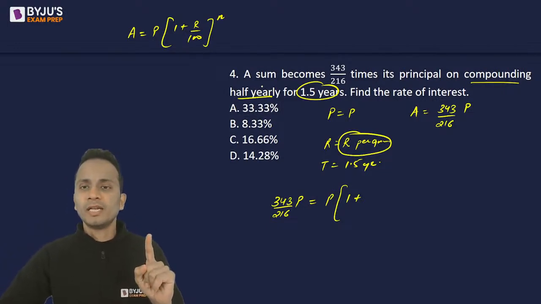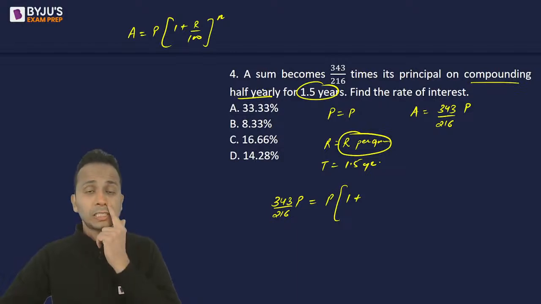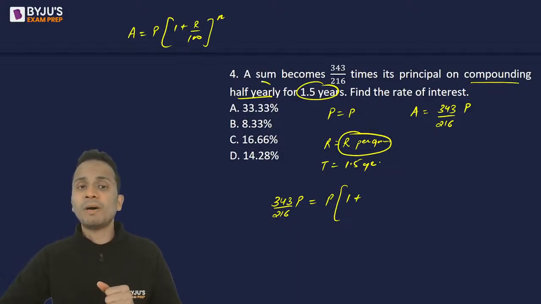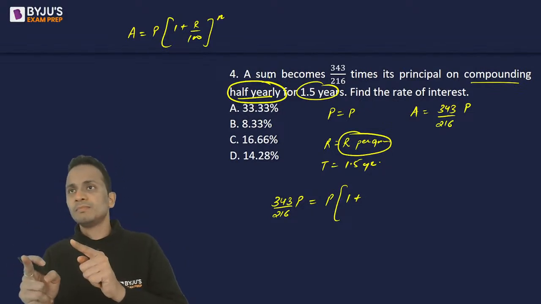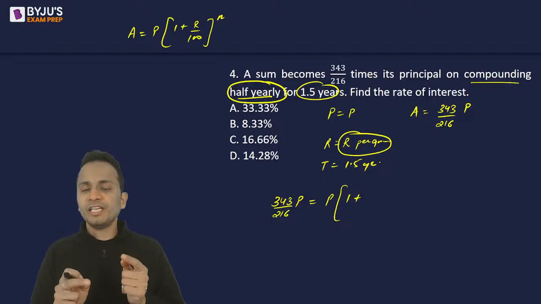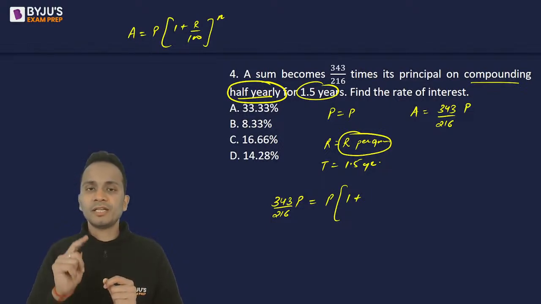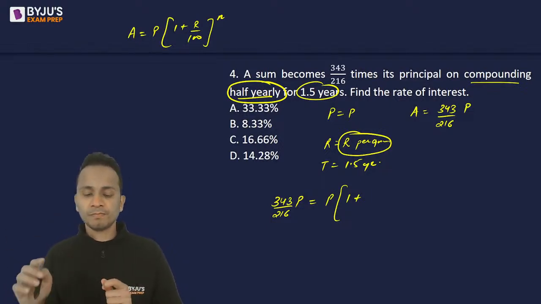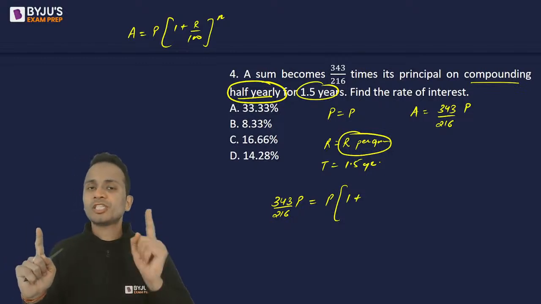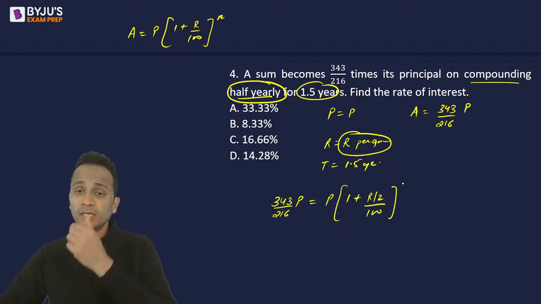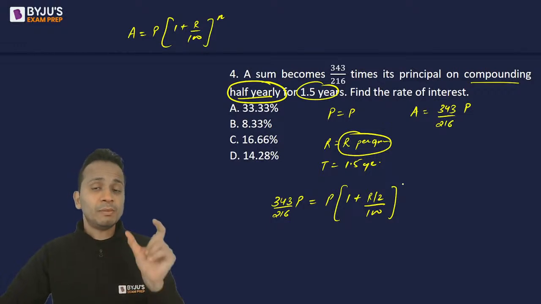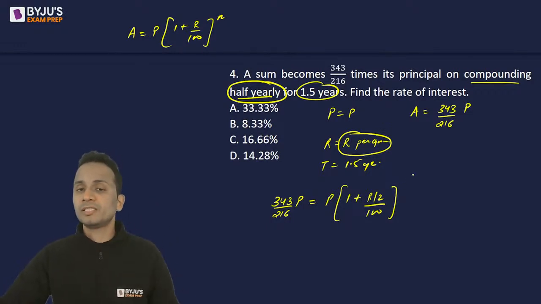But the principal, this interest is compounded half yearly. So rate of interest is given per annum and calculation is done half yearly. So I should be taking the rate of interest for half the year. So if the rate of interest for one complete year is R, then for half year it will be R upon 2, divided by 100, raised to the power number of periods, the number of times this is repeated.